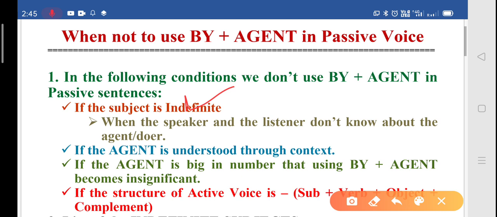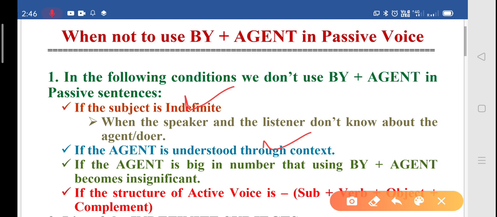Next is if the agent is understood through context. If the people who are talking are very much clear about who they are talking about, then obviously there is no need to use it again. Third is when the agent is big in number, so that using by plus agent becomes just insignificant and illogical.